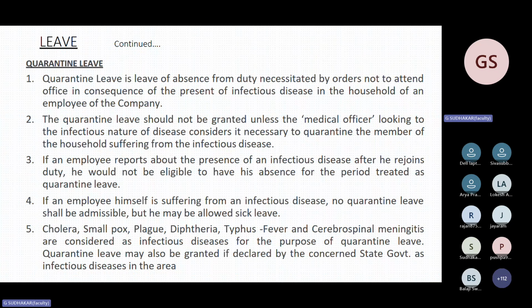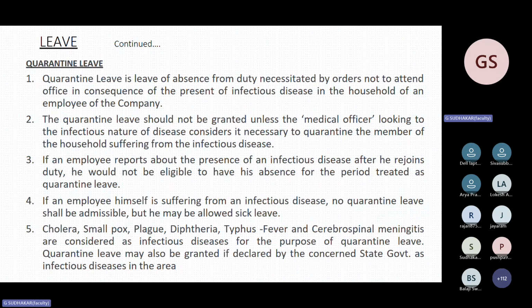The employee should not suffer; if a family member suffers from an infectious disease like cholera, smallpox, plague, diphtheria, typhus fever, or cerebrospinal meningitis, and now Corona is also added, the employee will be granted quarantine leave.